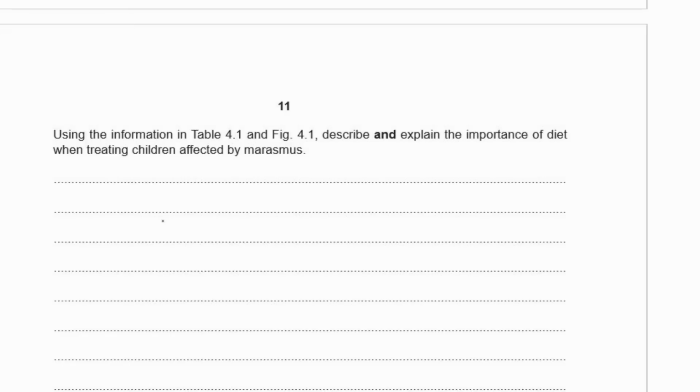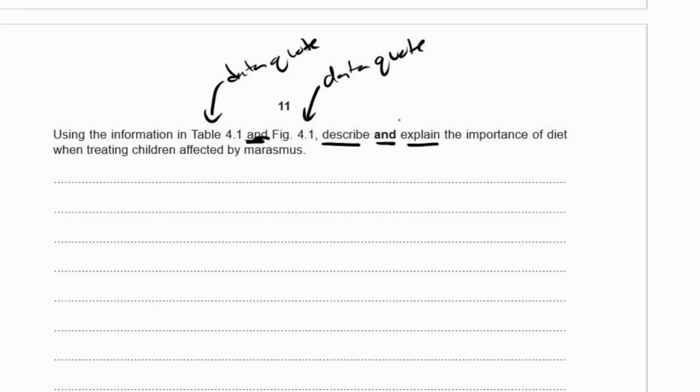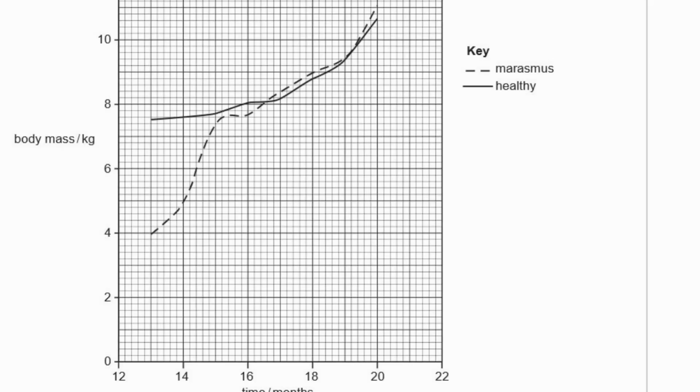Using the information in Table 4.1 and Figure 4.1, describe and explain the importance of diet when treating children affected by marasmus. Now, this is a pretty big question. This is using the information in Table 4.1 and Figure 4.1, so that is data quote, data quote. Describe and explain, so these two have to be linked together. This is a 6-mark question, but there's, again, lots and lots of things you can put in.